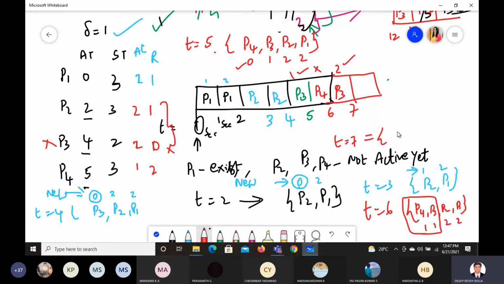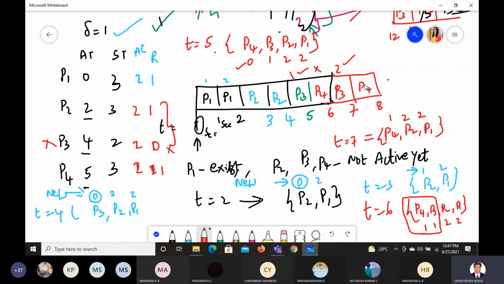Quickly, tell me what all things are there. P4, P2 and P1. P4 has utilized 1 second, P2 has utilized 2 seconds, P1 has utilized 2 seconds. Now which one will come? P4 only will come. So time is now 8. For P4 you should update the allocation to 2 and the remaining time will be 1. You can strike that off and write it there.